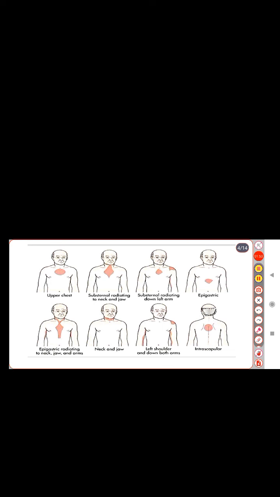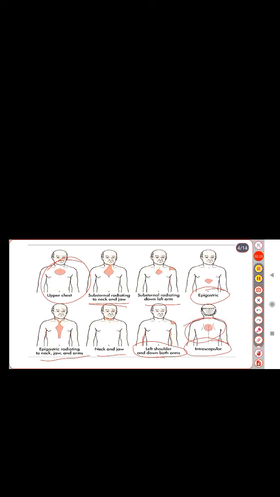The pain areas are: first, upper chest pain; next, substernal pain radiating to the neck and jaw; then substernal pain radiating down the left arm; epigastric pain; epigastric pain radiating to the neck, jaw and arm; neck and jaw pain; both arms; left shoulder pain; and the last one is interscapular pain between the